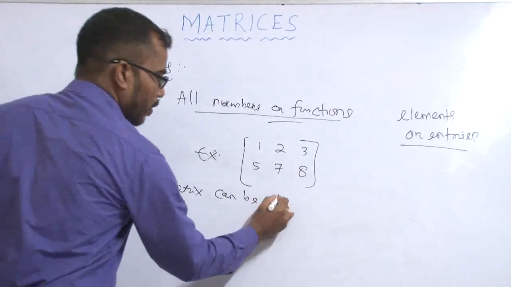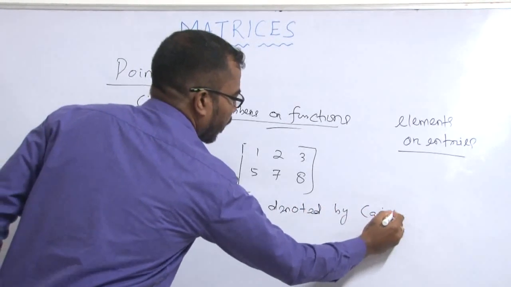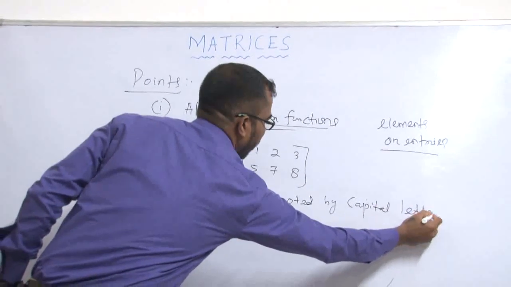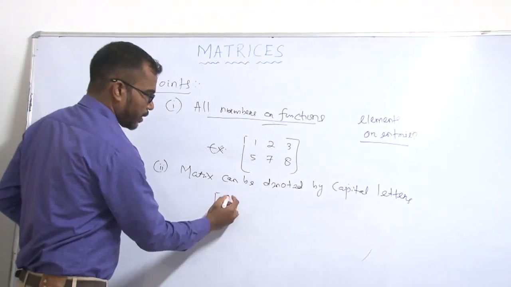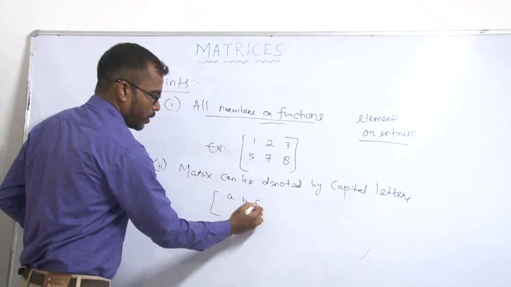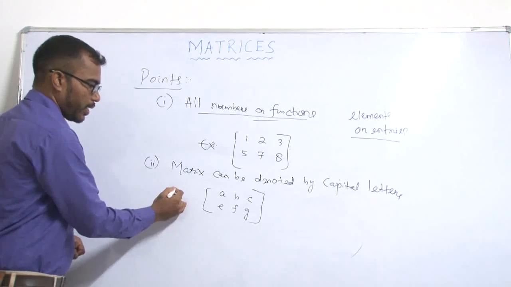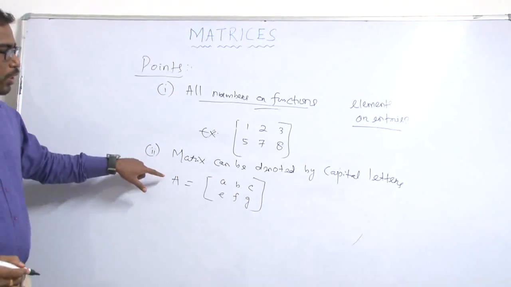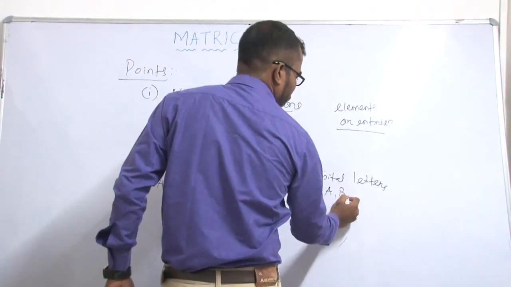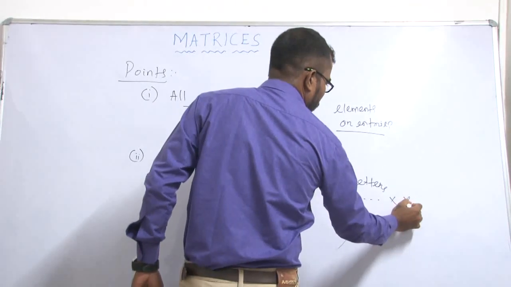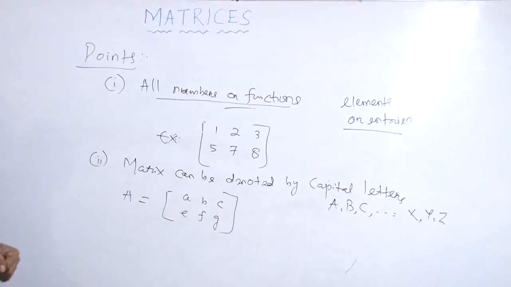That means, suppose we write a matrix A, B, C, E, F, G. It is a matrix, so we can denote it by capital A. So a matrix can be denoted by capital letters, that means we can write A, B, C, X, Y, Z, etc.